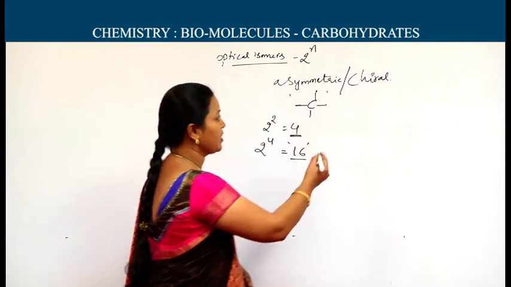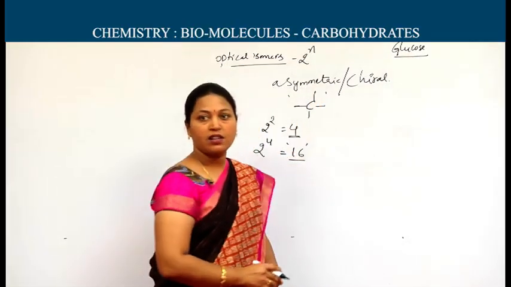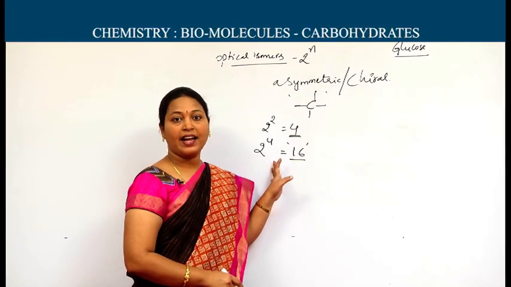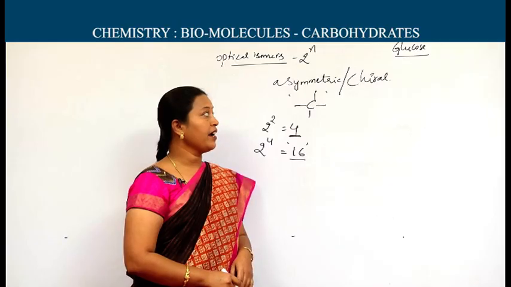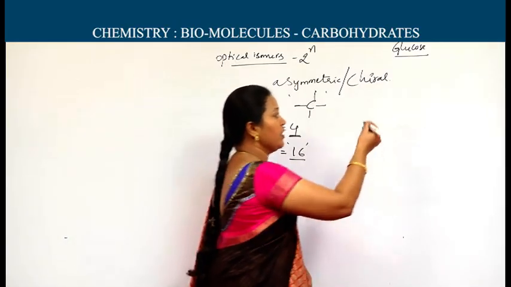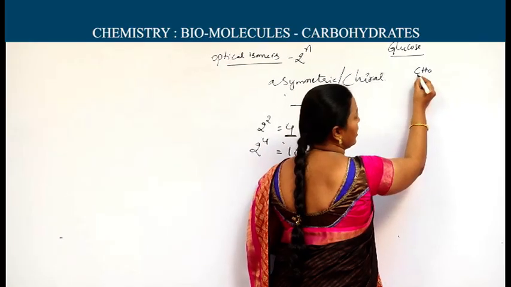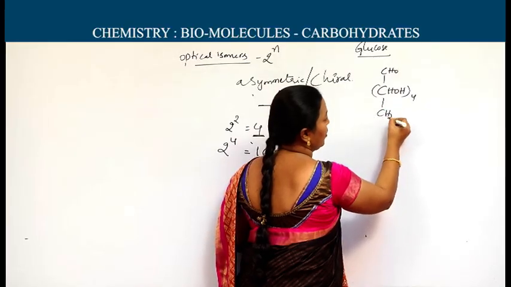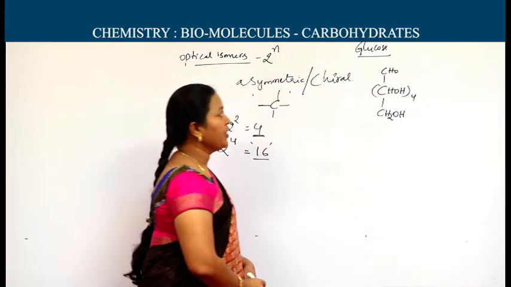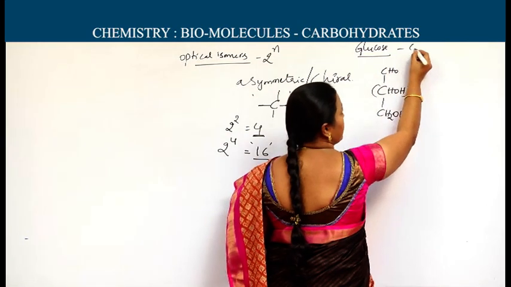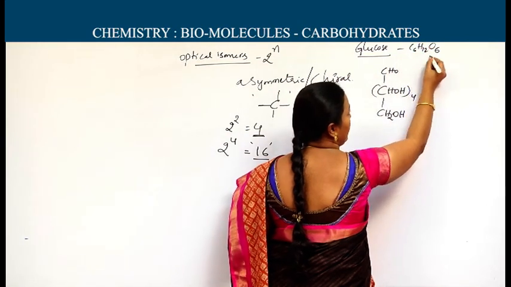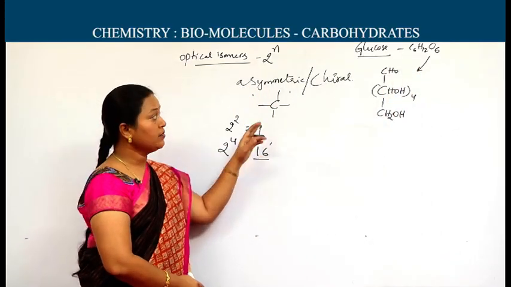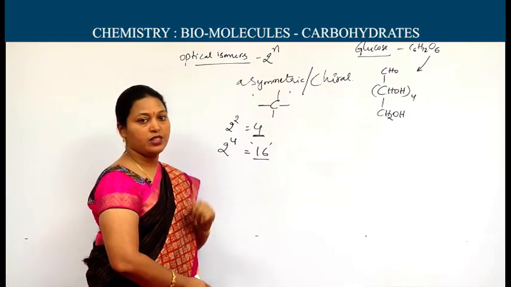We will discuss the structure of glucose now. Glucose is an aldohexose. As I said previously, it has aldehyde as the principal functional group, and 5 hydroxy groups are also present. Based on this information, we can write: CHO, CHOH taken 4 times, CH2OH. The molecular formula C6H12O6 can be represented like this, with the existence of a carbonyl group and polyhydroxy groups, in turn an aldehyde group and 5 hydroxy groups.